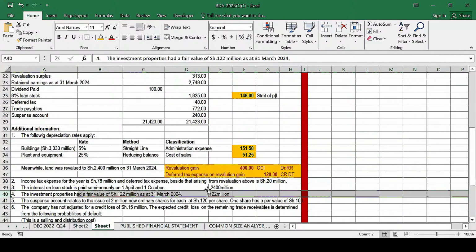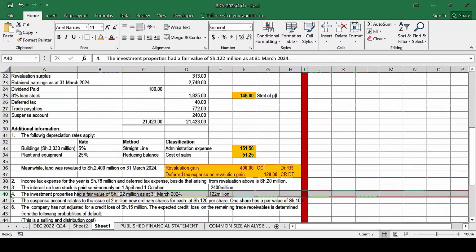Because in most of the questions, you'll be given the fair value at the end of the year being higher than the fair value in the trial balance, such that that increase, you account for it as part of the other incomes. This figure which is in note number 4 must be wrong. I don't know which figure we are going to work with.